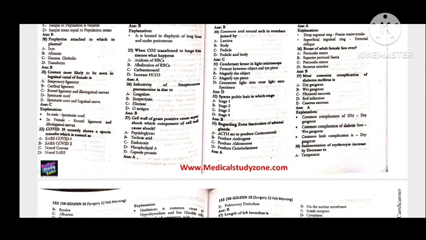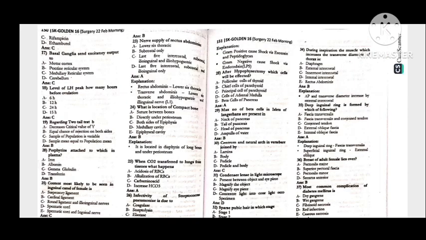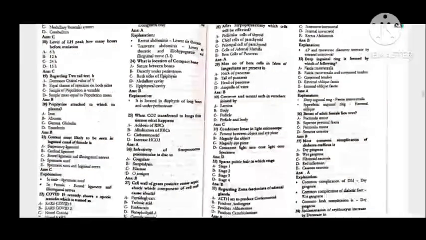31, the condenser lens in light microscope concentrates the light into a cone of light into the specimen. 32, the sparse pubic hair is in which stage, that is stage 2. Regarding zone fasciculata of adrenal glands, ACTH acts to produce the corticosteroid. 34, during inspiration the muscle which increases the transverse diameter of the thorax is beta external intercostal. 35, the deep inguinal ring is formed by which of the following, that is the fascia transversalis.